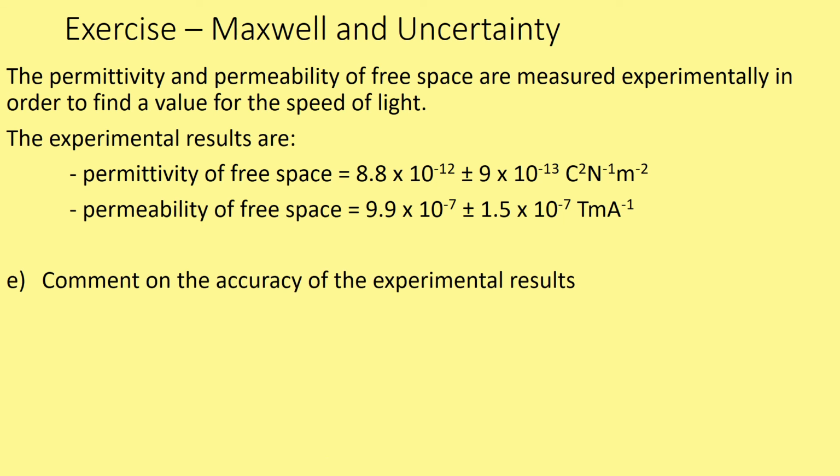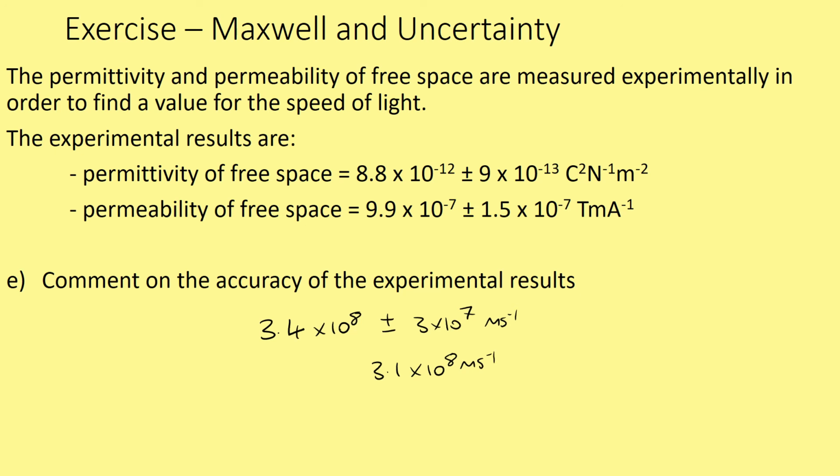We're asked to comment on the accuracy of the experimental results here. Well, as we said, we have a value for the percentage uncertainty. We have a value for our absolute uncertainty. Just to remind you of that, that was 3.4 times 10 to the 8 plus or minus 3 times 10 to the 7 meters per second. Within the range of uncertainty, the best value we have is 3.1 times 10 to the 8 meters per second.